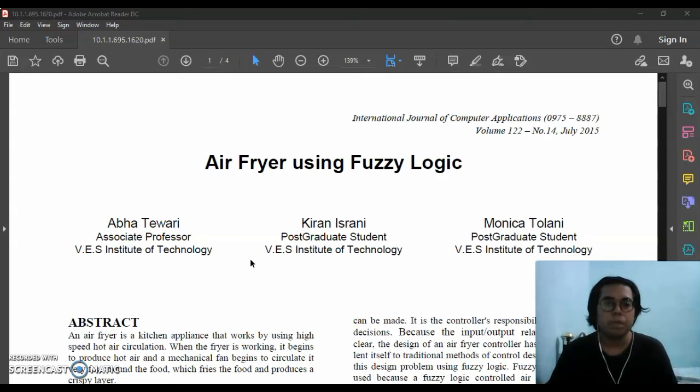This paper is about air fryer using fuzzy logic. I use this paper because in this subject, which is computational intelligence, we learn about fuzzy logic. So this is a paper that implements fuzzy logic to use in air fryer. This paper is written by Abhar Tewari, Kiran Israni, Monica Kalani from BES Institute of Technology.